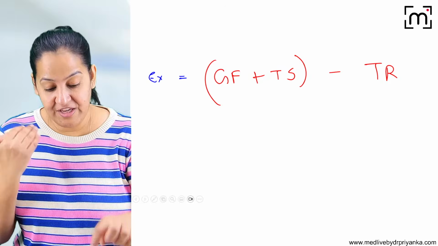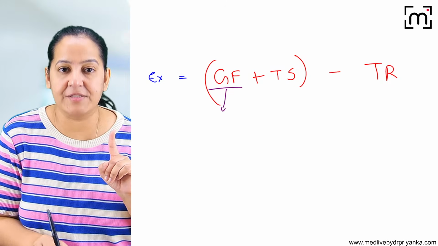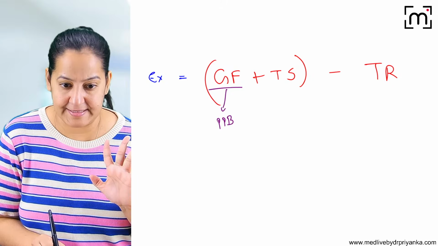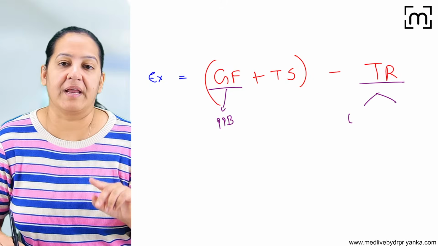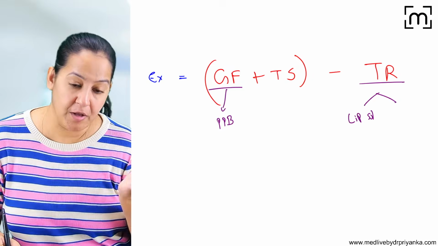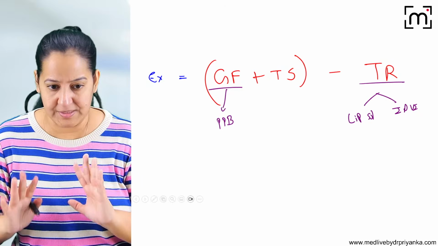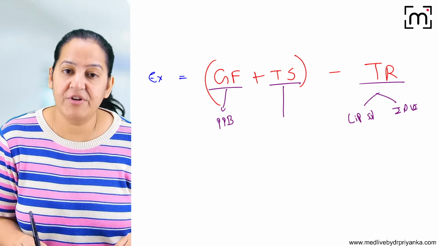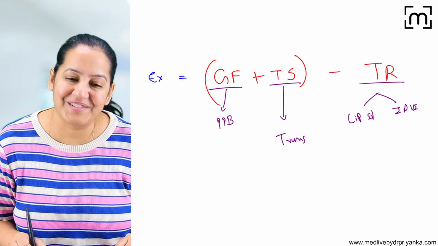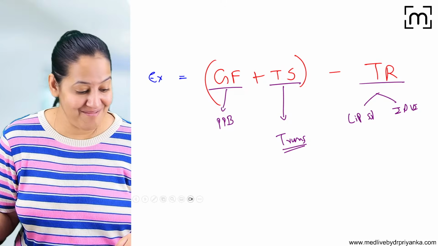Now tell me the factors of each of them. Glomerular filtration depends on plasma protein binding. You can understand that. Tubular reabsorption depends on 2 things: lipid solubility, whether soluble or not soluble, and ionized and unionized form, whether ionized or unionized. And tubular secretion depends only on transporters, the organic transporters. I tried my best.